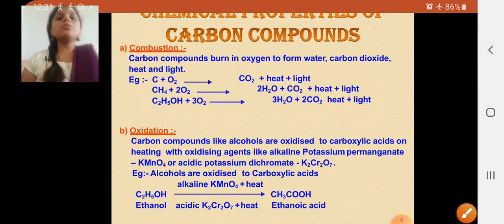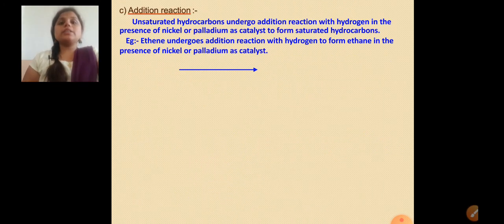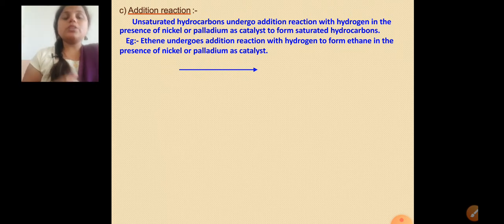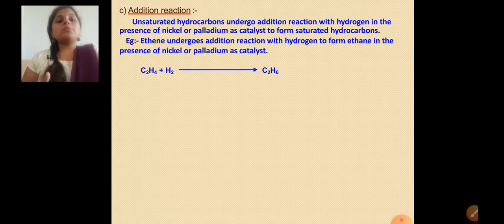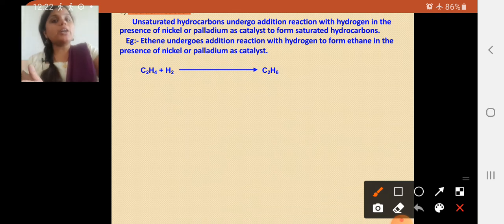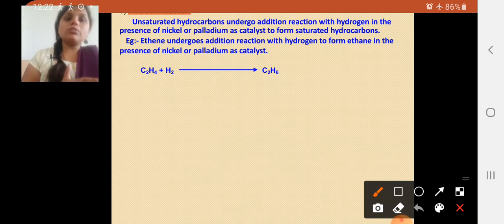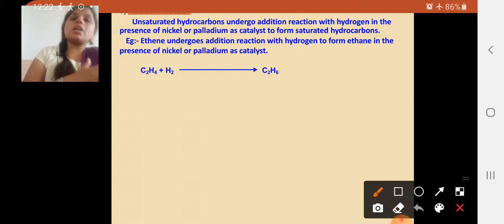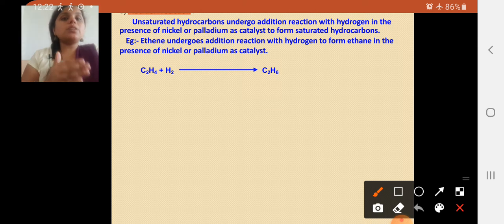Now next we are going to discuss the addition reaction of the carbon compounds. Dear students, when carrying out this addition reaction, we have to learn why we are going to do it. In this addition reaction we convert the unsaturated hydrocarbons to saturated hydrocarbons. What are the examples of unsaturated hydrocarbons? These are the alkenes and alkynes. How can we convert these alkenes and alkynes to the saturated hydrocarbon, alkane? Let's see in this process.